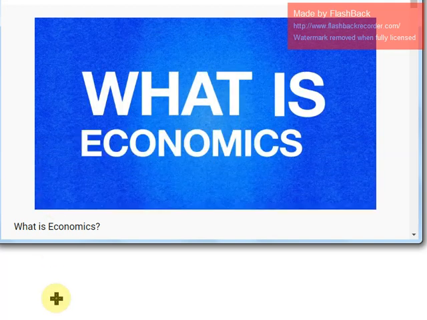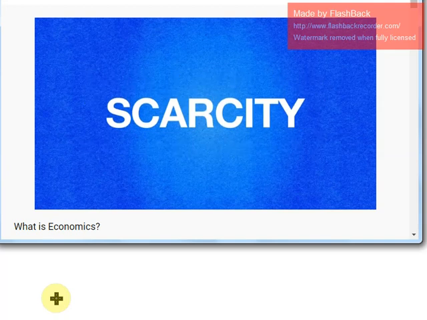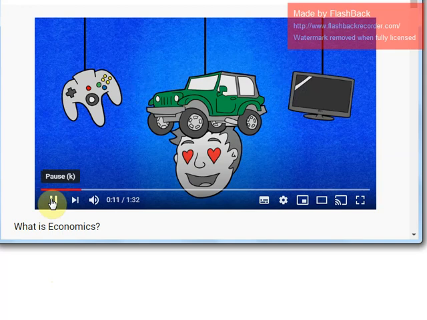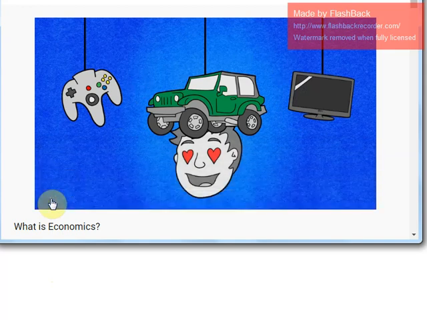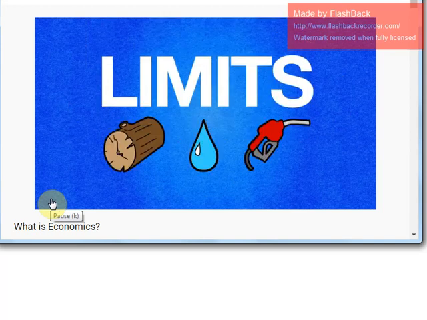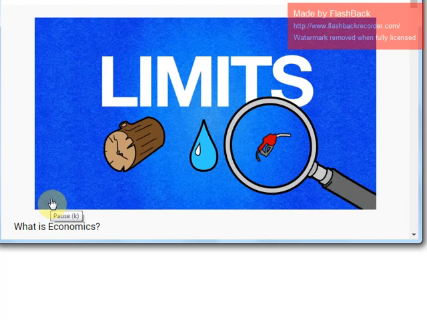So, what is economics? Economics starts with the word scarcity. But what is scarcity? Scarcity is the idea that we cannot have everything we want. As much as we'd like to have, there are limits that keep us from having everything. What are these limits? Scarce resources. Why are these resources scarce? Because they're hard to find.